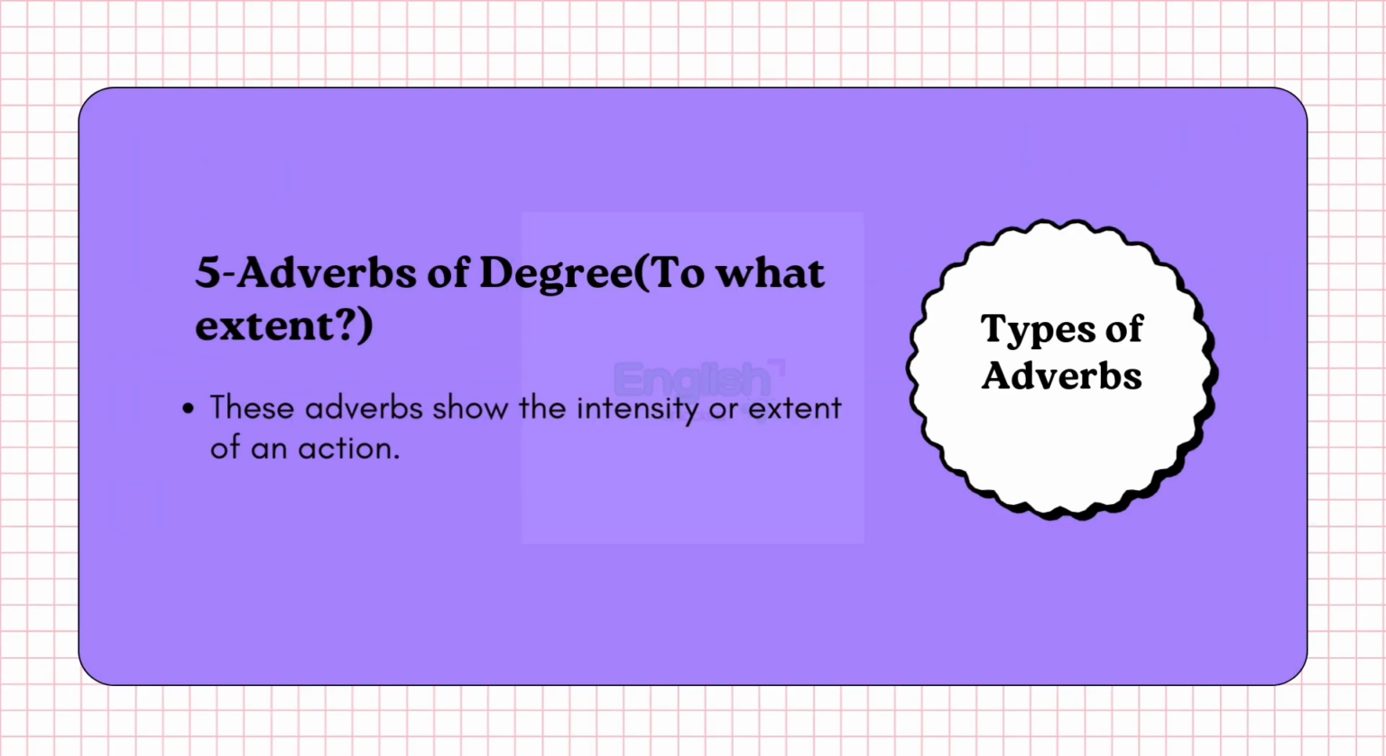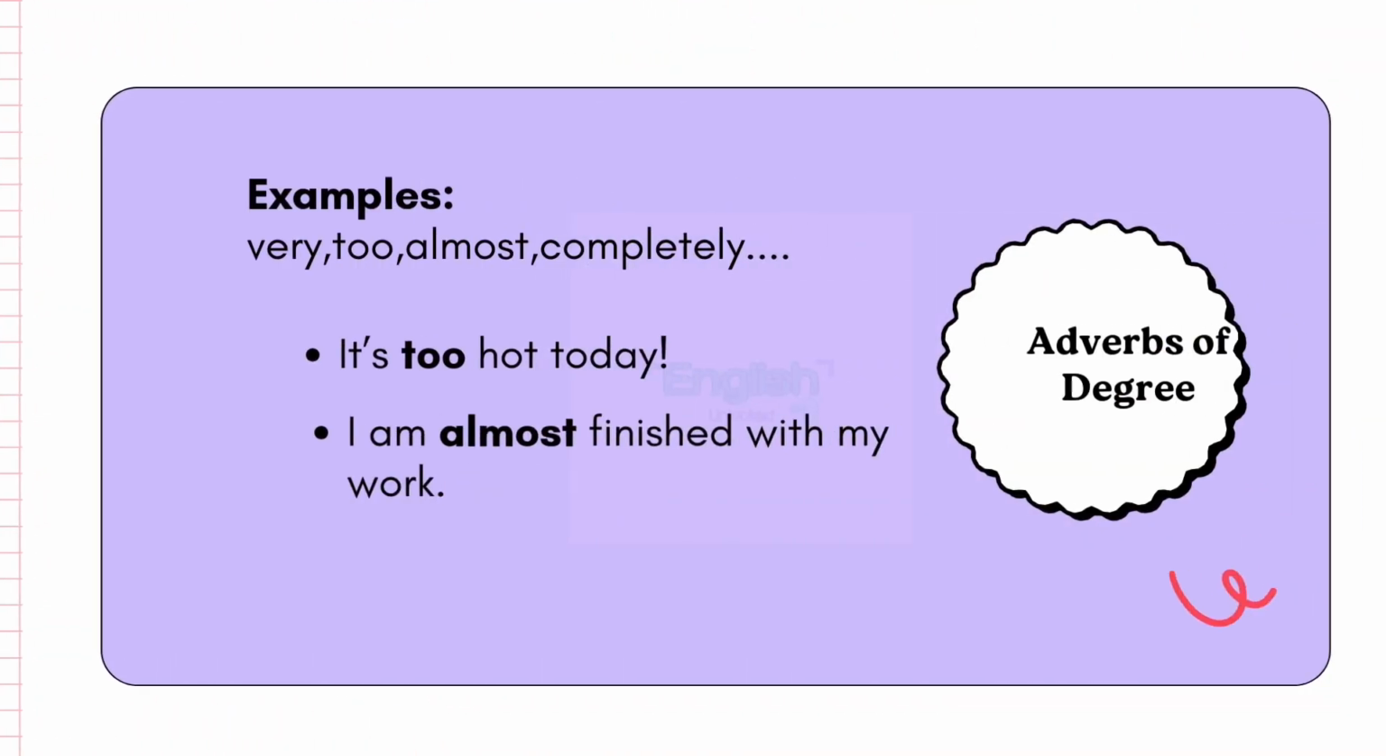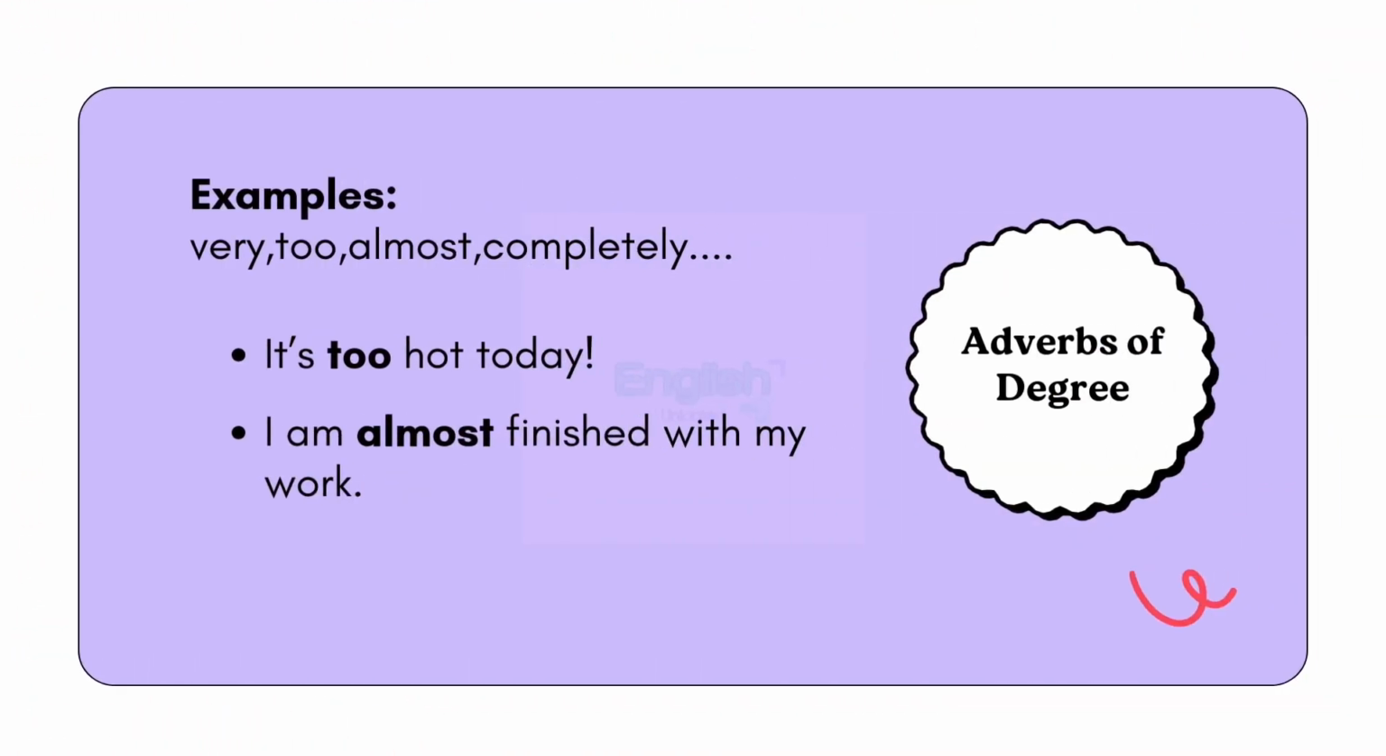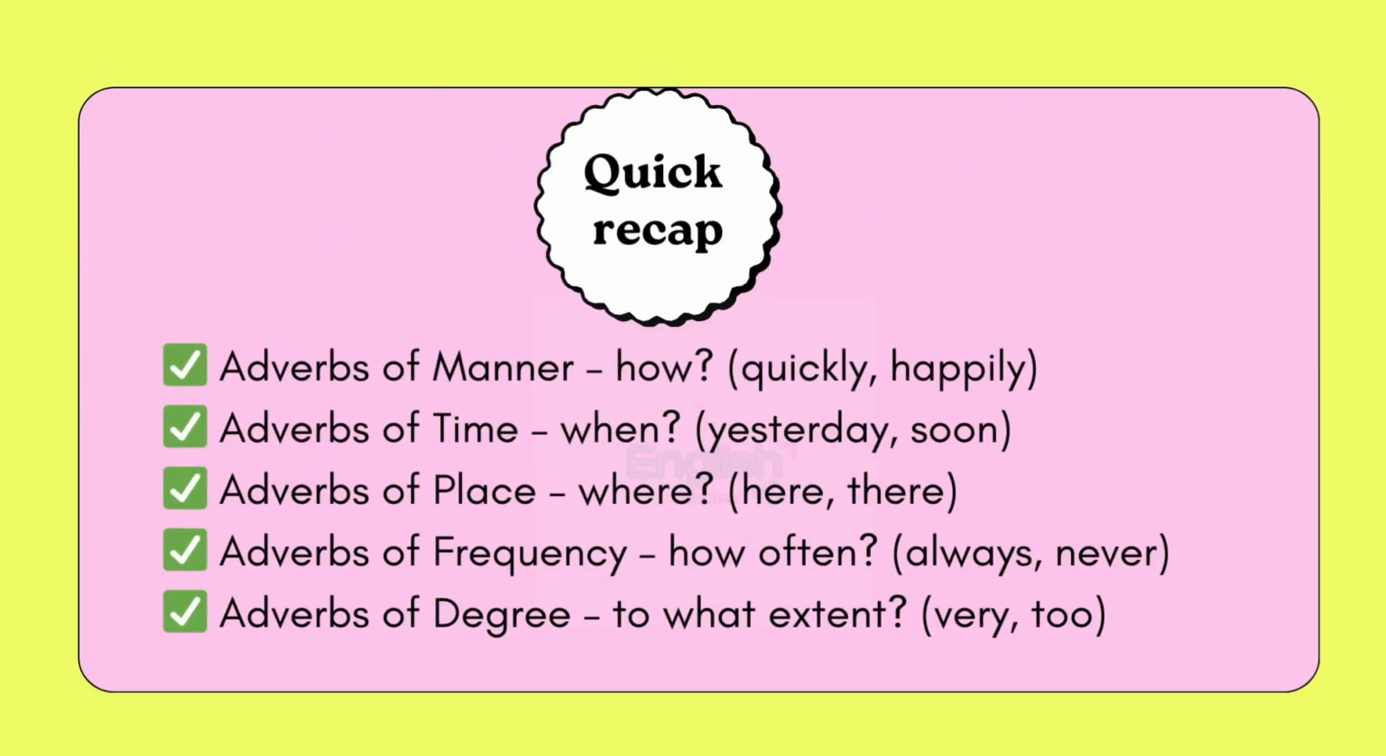Here comes the last one. It is adverbs of degree, which show the intensity or extent of an action. For instance, too, almost, completely. "It's too hot today. I'm almost finished with my work." These help us express how much something happened.